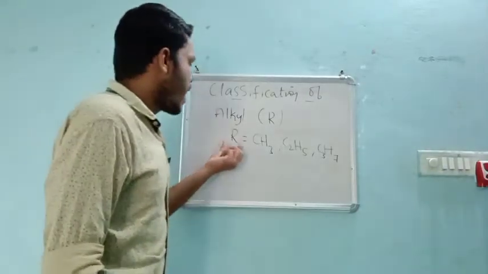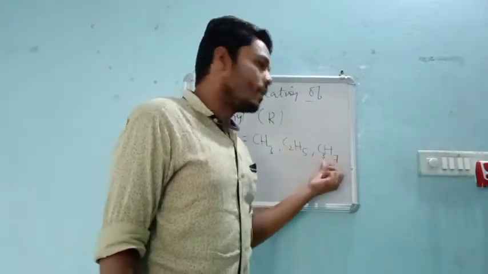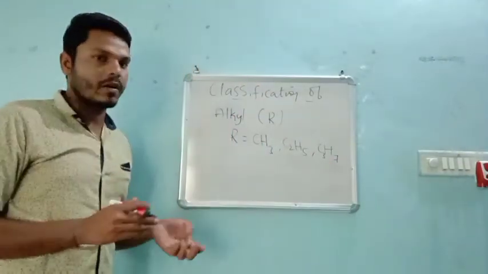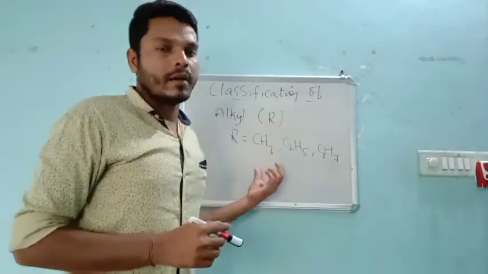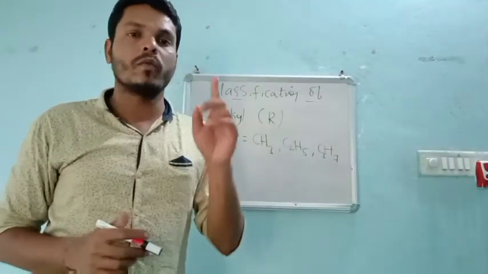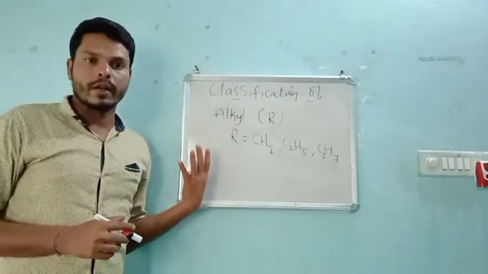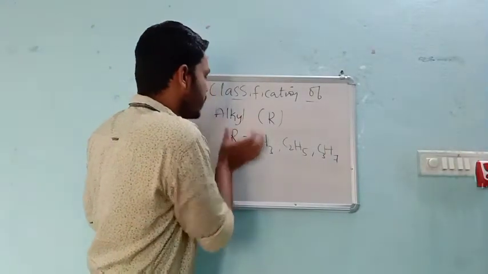So R may be CH3, R may be C2H5, R may be C3H7. So such groups are called alkyl groups or alkyl compounds, where there is one hydrogen less than the alkanes. Very important, right? And these groups are represented by R.